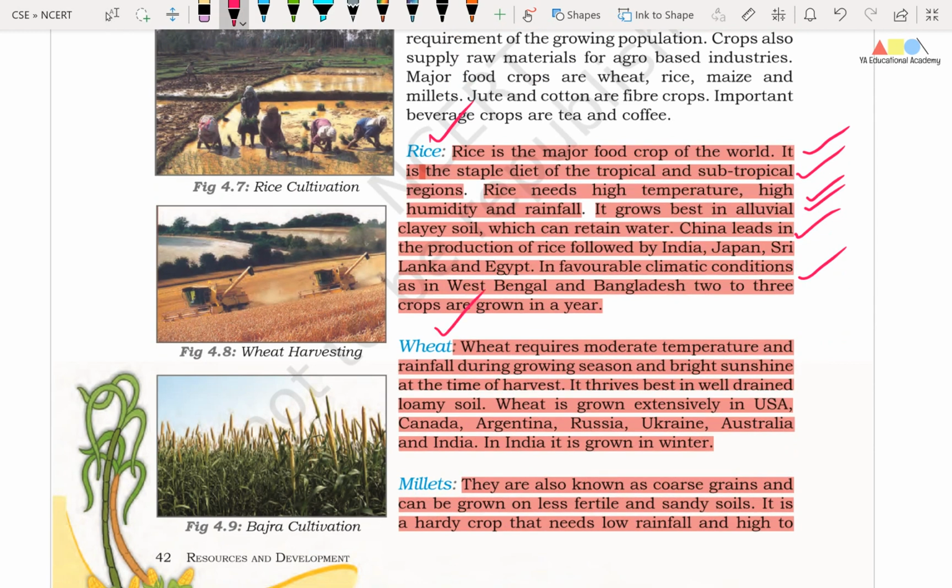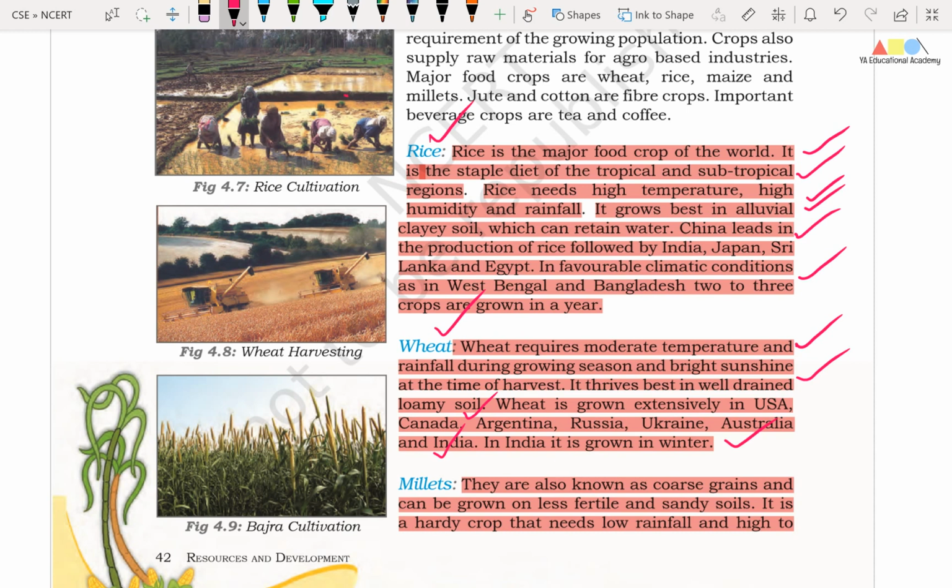Okay friends, wheat requires moderate temperature and rainfall during growing season and bright sunshine at the time of harvest. Friends, it thrives best in well-drained loamy soil. Wheat is grown extensively in USA, Canada, Argentina, Russia, Ukraine, Australia and India. Friends, in India it is grown in winter season.